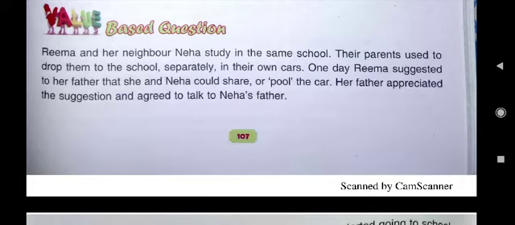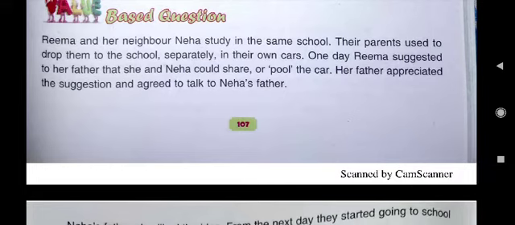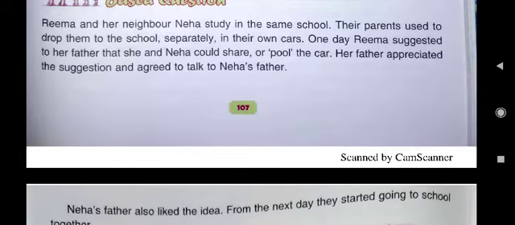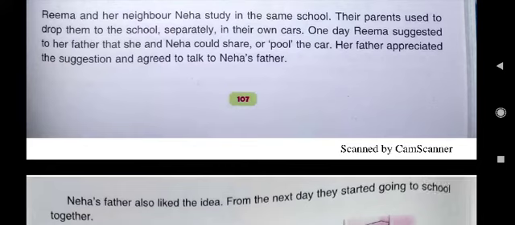Value based questions are: Rima and her neighbor Neha study in the same school. Rima and Neha are two girls, both of them study in the same school. Their parents used to drop them to the school separately in their own cars. They belong to rich families, so their parents used to drop them to the school in their own cars. One day, Rima, one of the girl from these two girls, she suggested her father that she and Neha could come share or pool the car. Her father appreciated the suggestion and agreed to talk to Neha's father.